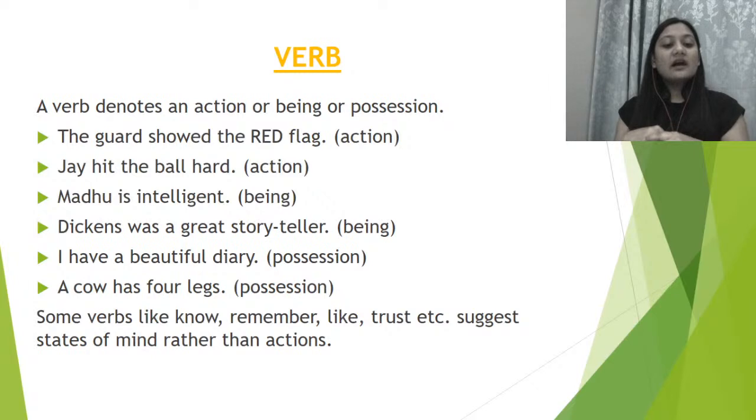Next is, a cow has four legs, right? So herein you are talking about the cow having. This can also be part of being as well, right? So some verbs like know, remember, like, trust, etc. suggest states of mind rather than action.